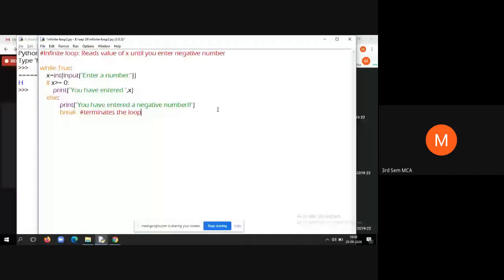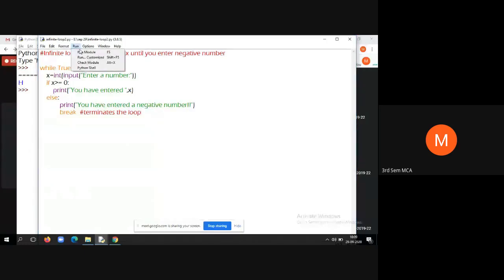Okay, now we will execute this program. So that means the difference between infinite loop and do while loop is that an infinite loop will never come out of the execution. It will keep executing. We just have to interrupt to stop the execution. Whereas in case of a do while loop, we will write a condition which will decide when the loop will stop based upon certain condition. So that's the difference between infinite loop and do while loop. Now let us see what is the output of this program.